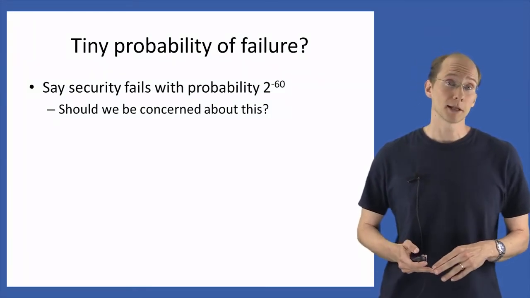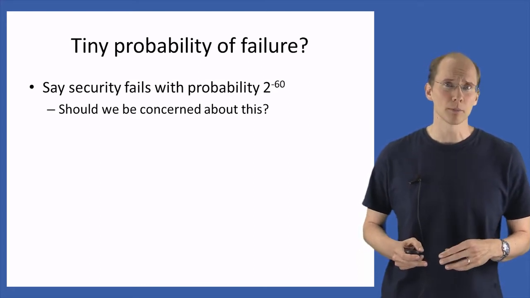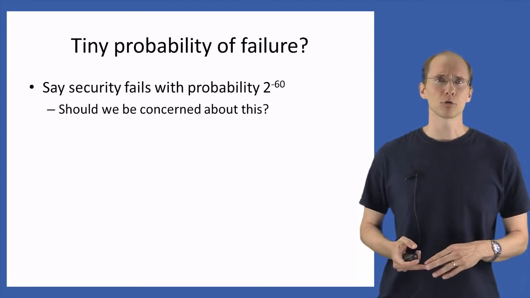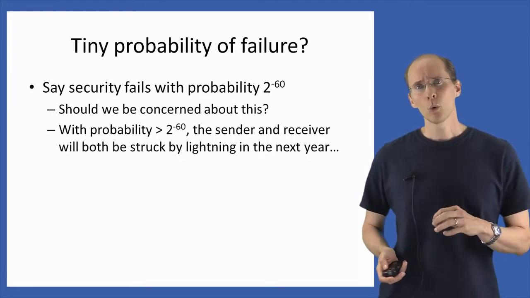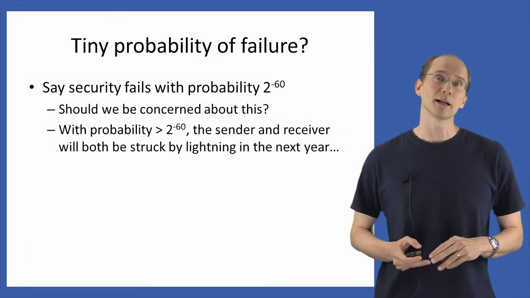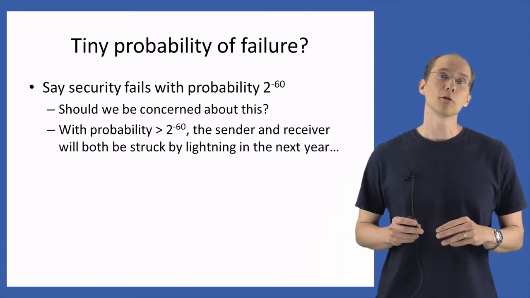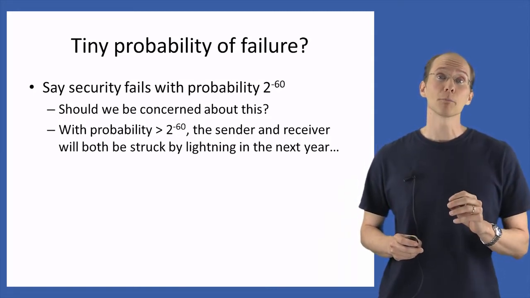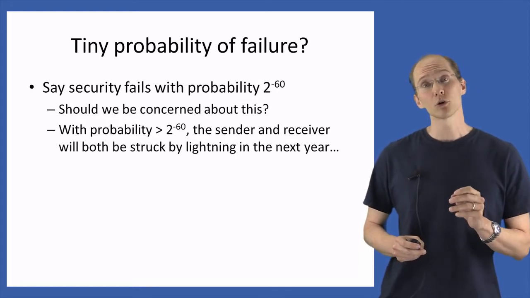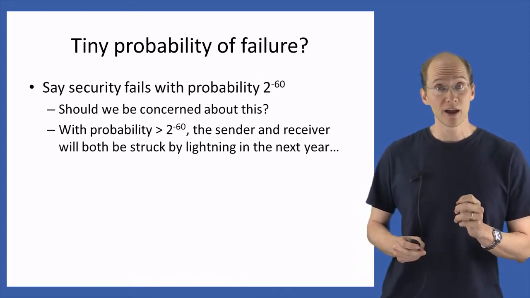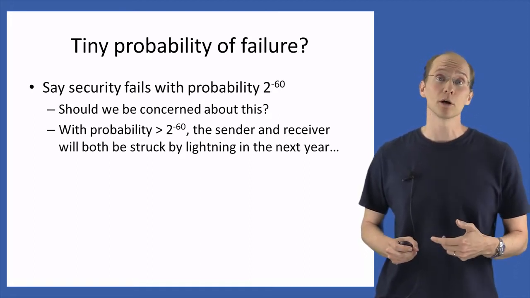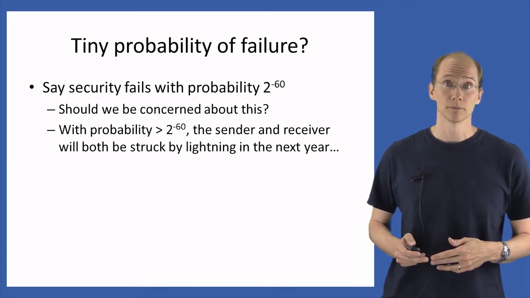Say we have an encryption scheme where security fails with some tiny probability, say 2 to the minus 60. Should we be concerned about using such an encryption scheme? Well, in fact, if you do the calculation, you'll find that with probability greater than 2 to the minus 60, the sender and receiver using that encryption scheme will both be struck by lightning sometime over the course of the next year. The takeaway from this is that if you're concerned about probabilities of events that occur with this probability of 2 to the minus 60, then you have bigger problems to worry about than failure of the encryption scheme.